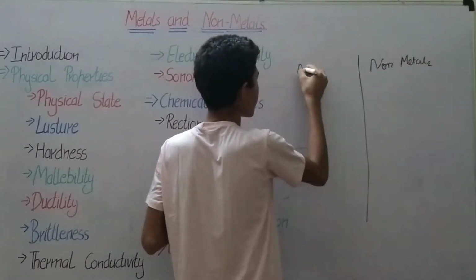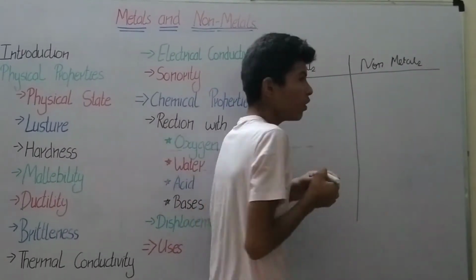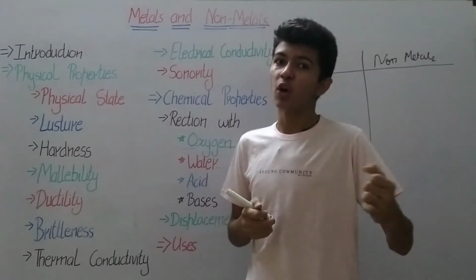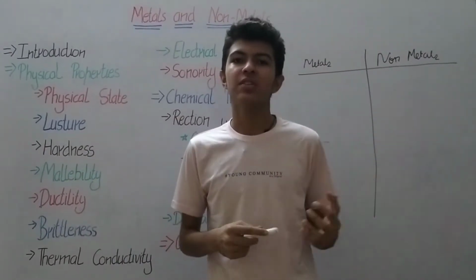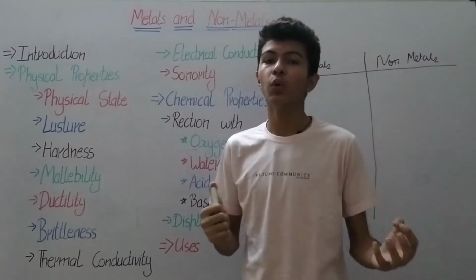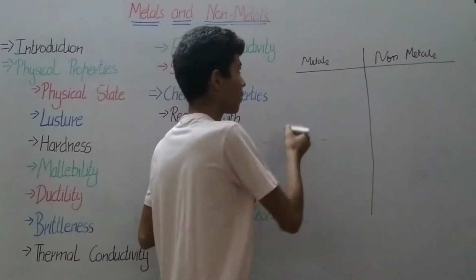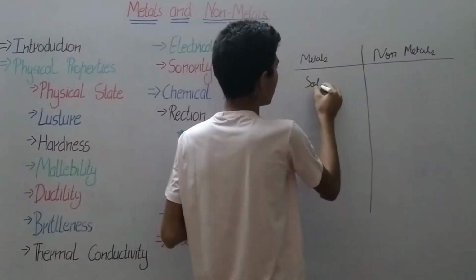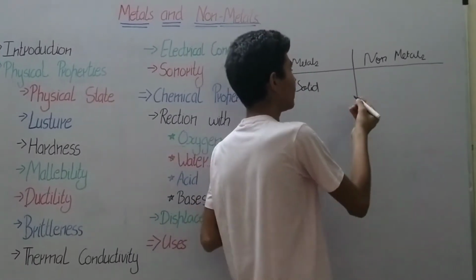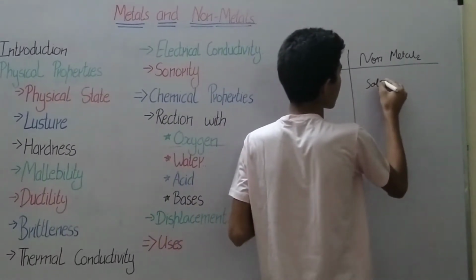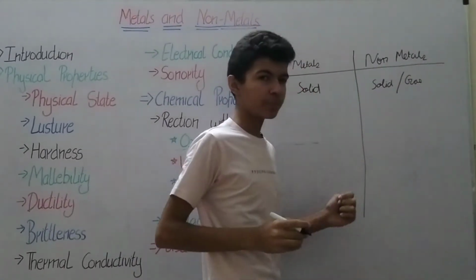Metals and non-metals. First, metals must be solid. By physical state I mean that a substance must be solid at normal room temperature. Almost all metals are solid at room temperature, but this is not the case for non-metals, which could be solid or in the form of gas.